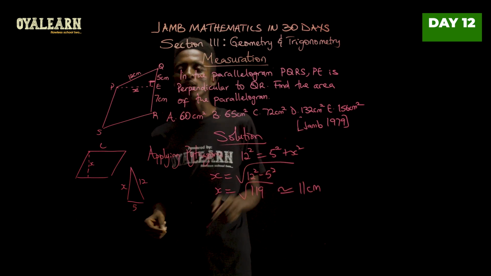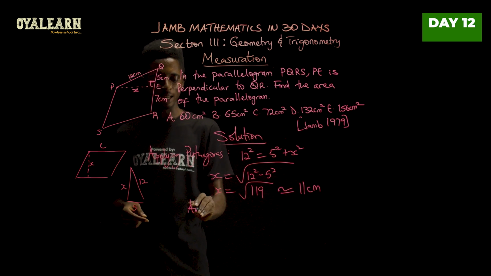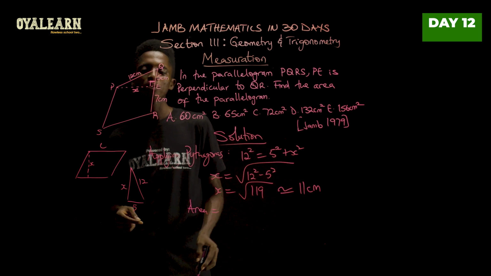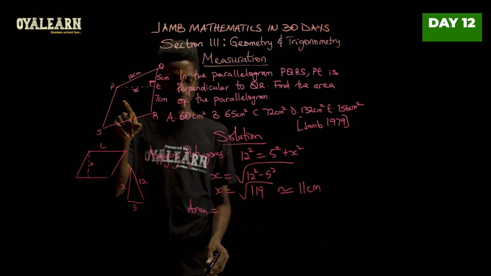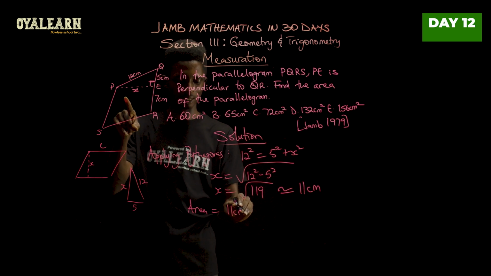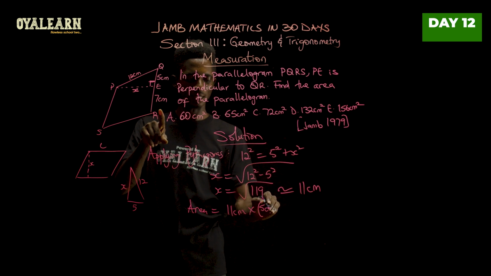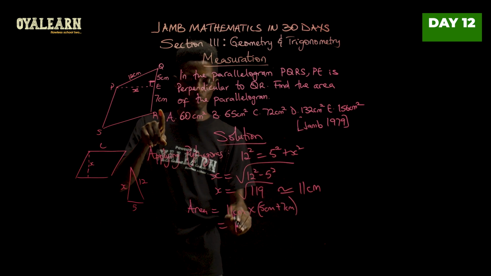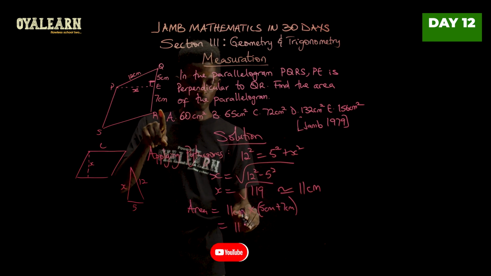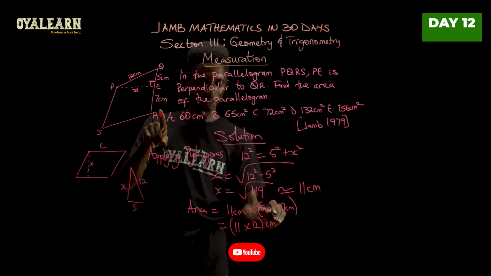Okay, working with this now, we can go on to find the area. The area will be this length here multiplied by x. So x is 11 centimeters multiplied by the sum of these two now. We have 5 centimeters plus 7 centimeters. Now what this means is we have 11 times 12, and this is in centimeters squared.